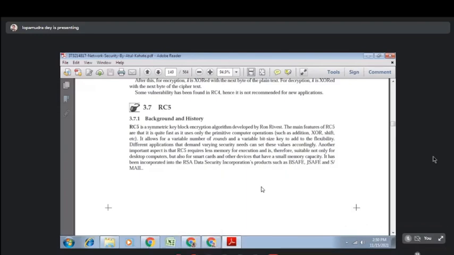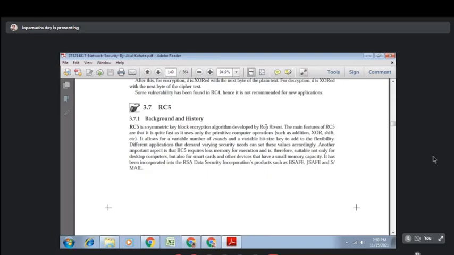RC5 is a fast algorithm. It operates using addition, XOR, shift, etc. Why is it called RC5? Because Ron Rivest, the scientist who developed RC4, developed another version, which is called RC5. That's why this is a version kind of thing. Initially he started with RC1, then RC2, RC3, and those all failed.